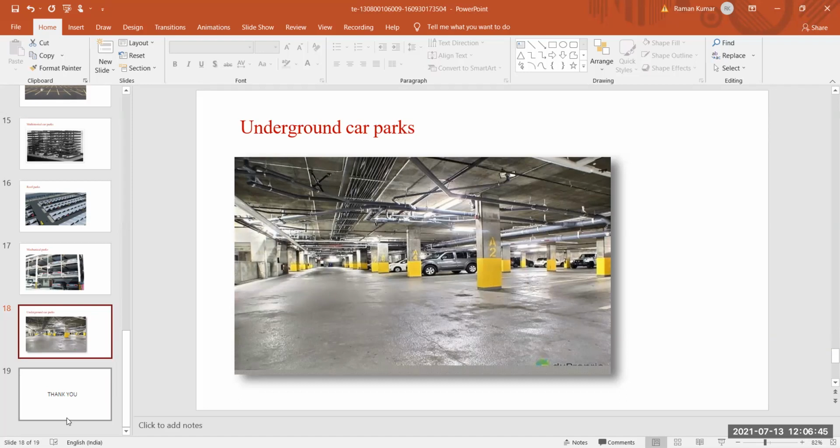basically you have to pay a certain amount for parking your vehicle in this type of underground car parks, or this type of parking facility. So basically this is another type of off street parking.